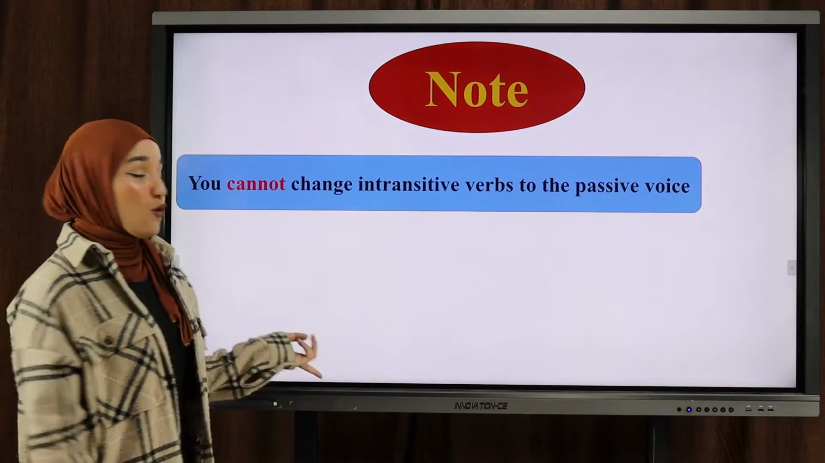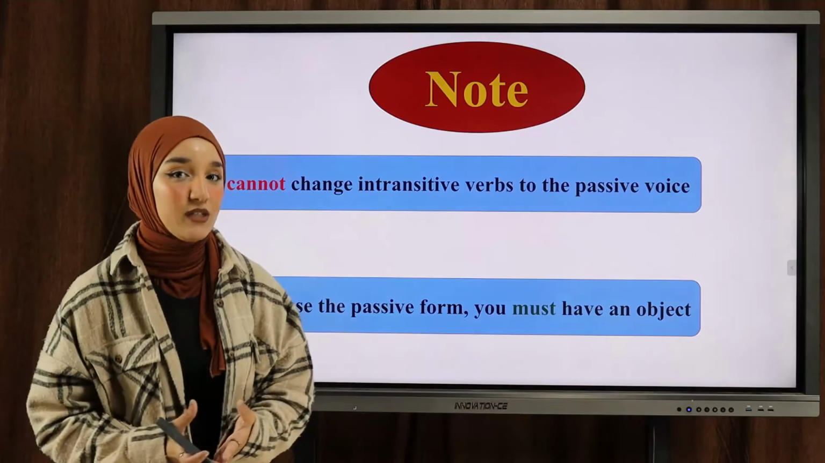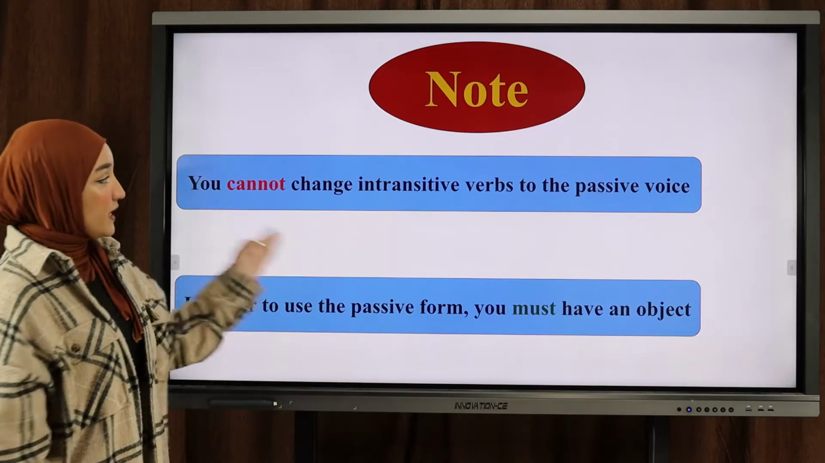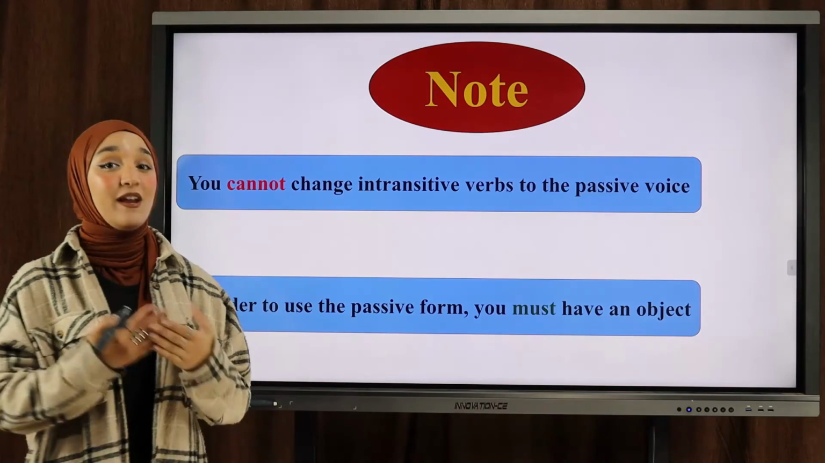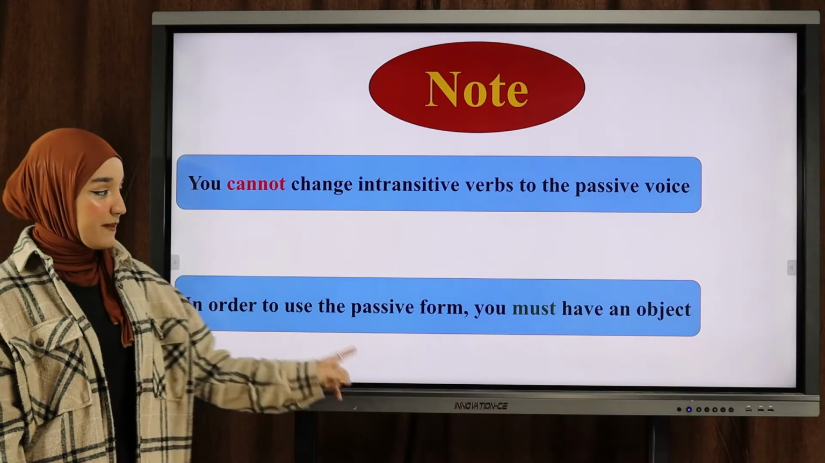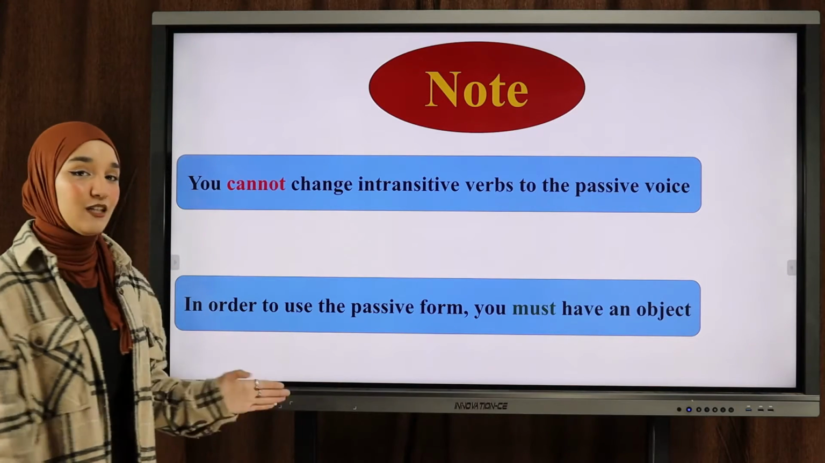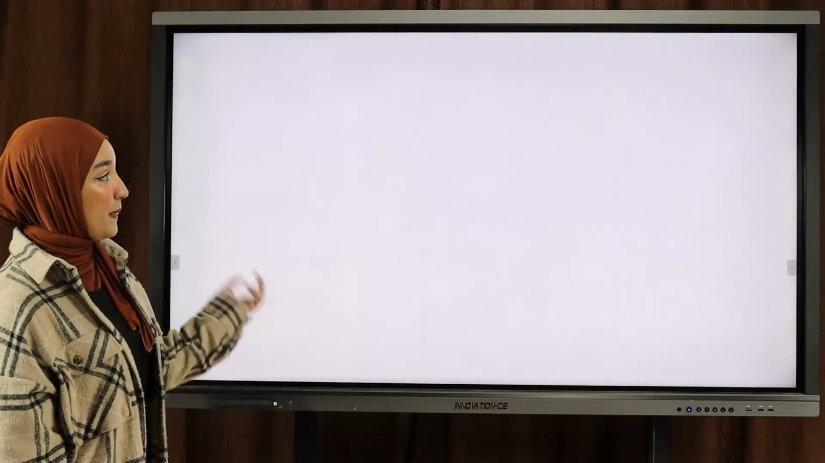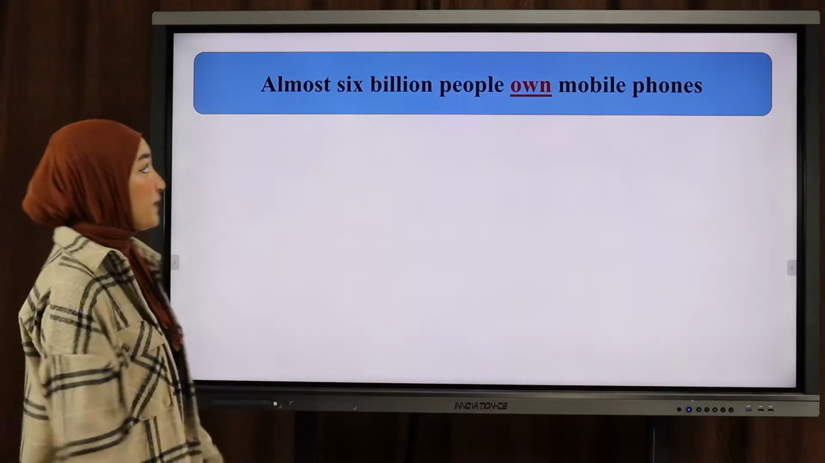So the question of the hour is, can I change every sentence from active to the passive voice? The answer is no, okay? You cannot change intransitive verbs to the passive voice. You can only change transitive verbs to the passive voice. And in order to use the passive form, you must have an object, so you have to deal with a transitive verb, okay? Now let's take a look at a few examples.